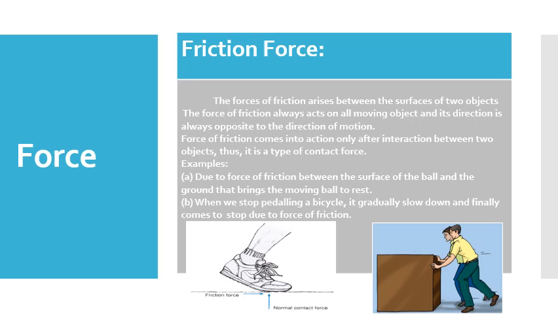Before it starts to move, a frictional force is already developed between the surface of the floor and the box. So when they try to push, they need to overcome this frictional force. Then only can they move forward. So here also two objects come into contact with each other, and between the surfaces the friction force develops.